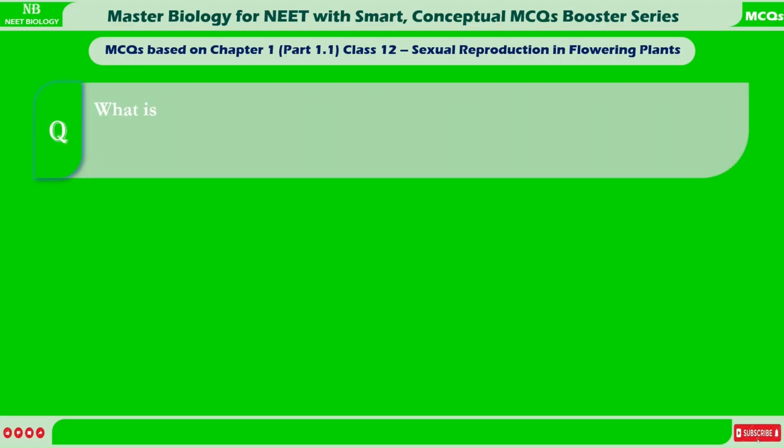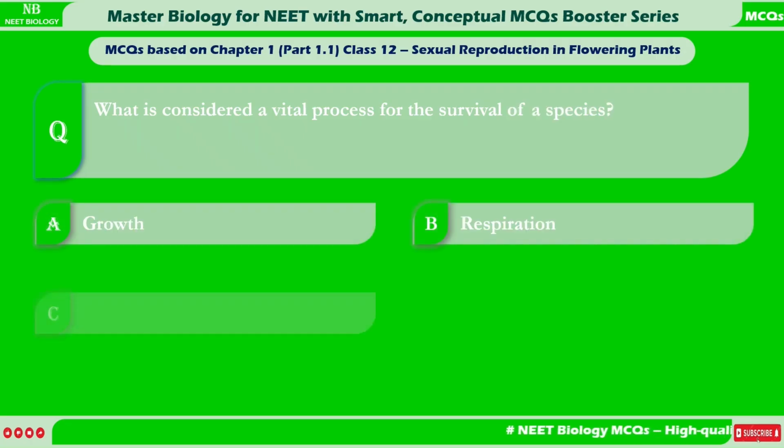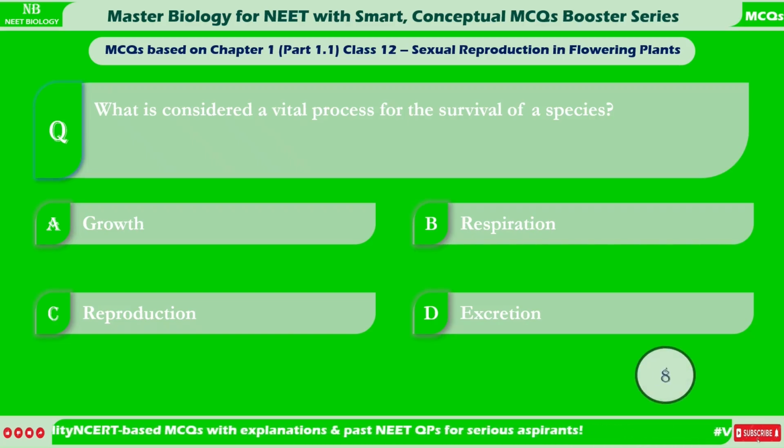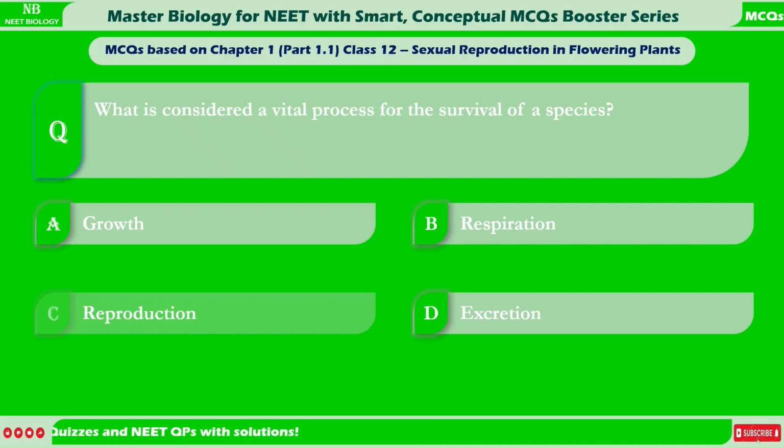What is considered a vital process for the survival of a species? A. Growth. B. Respiration. C. Reproduction. D. Excretion. Correct answer is C. Reproduction.